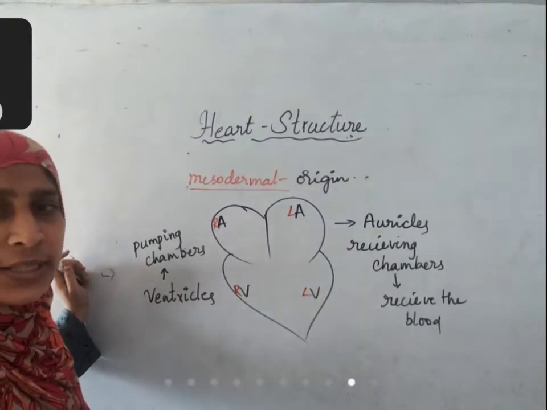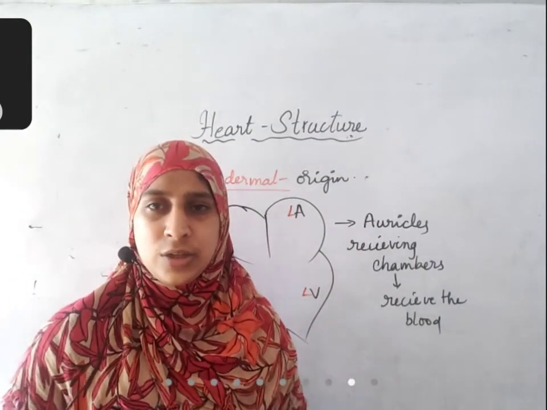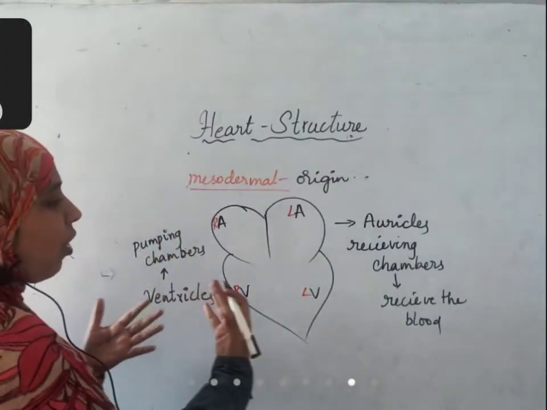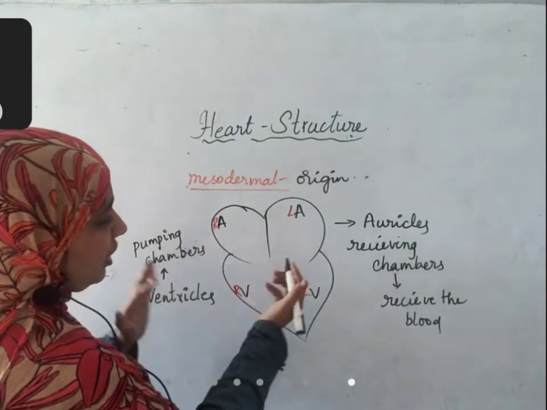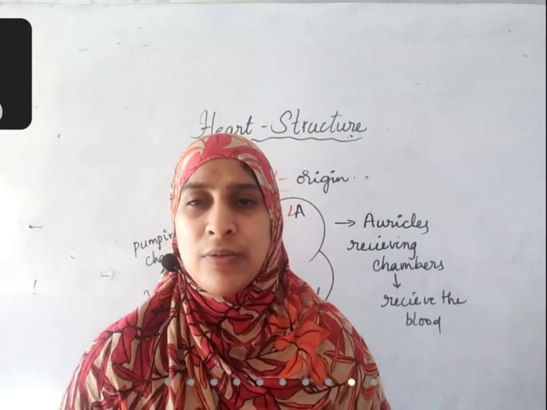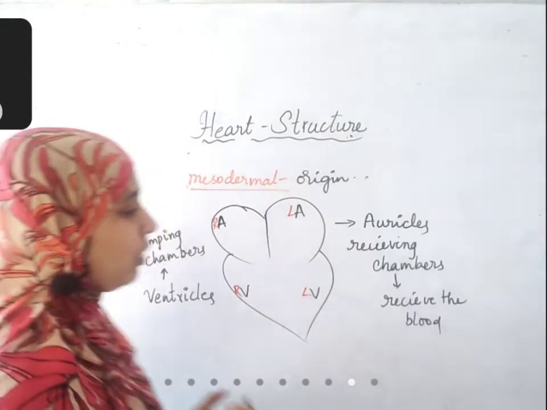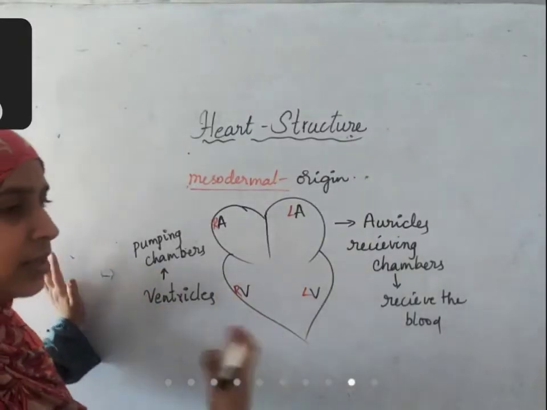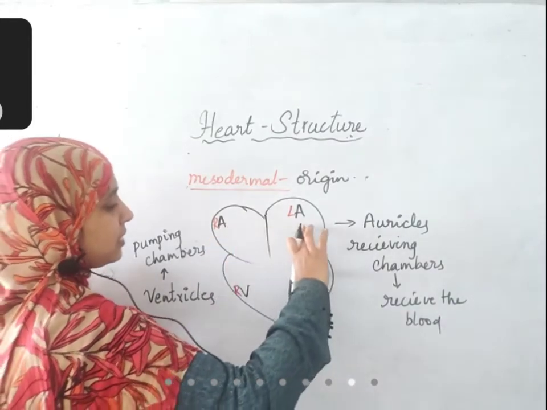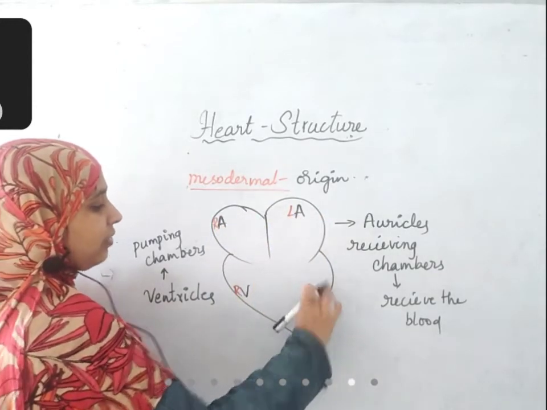When you are seeing your right side, this is your right side, this is your left side. When you are reading the book like this, you will feel it is opposite. This is not the right side. When you study an opposite person's heart, that person will be opposite to you. When you are dissecting the heart also, that person's heart will be opposite to you. So you will also study in that way only. This side is the right part, this is the left part. This is right auricle, right ventricle, left ventricle.